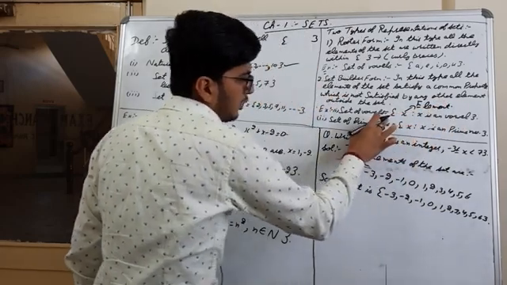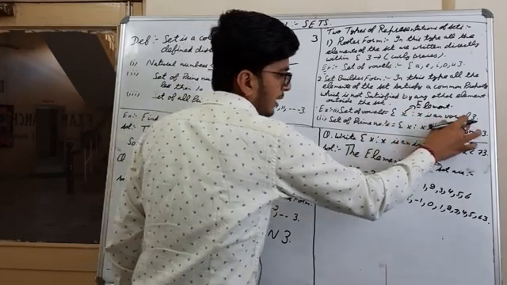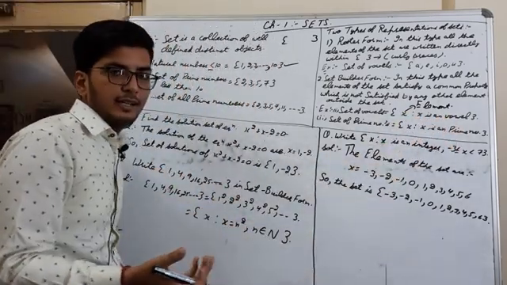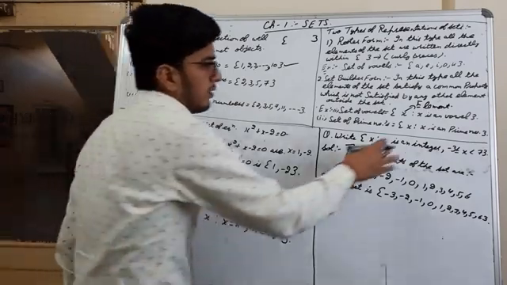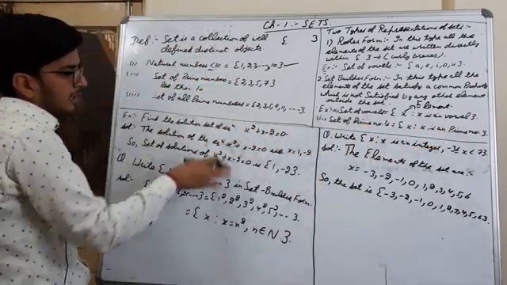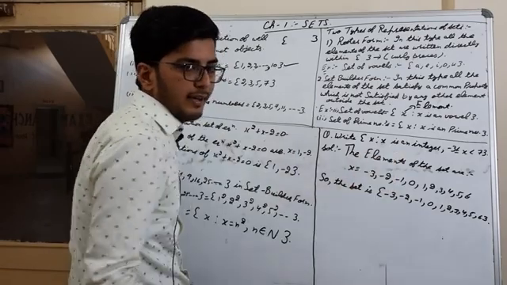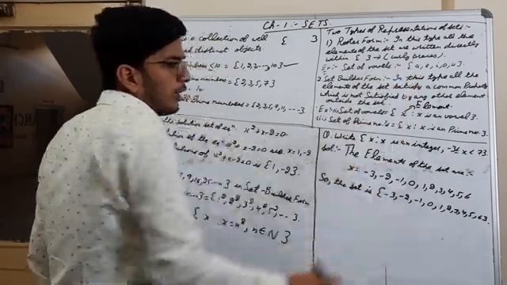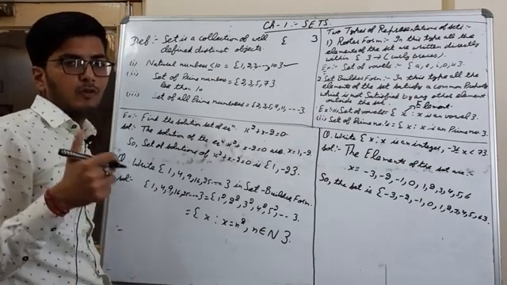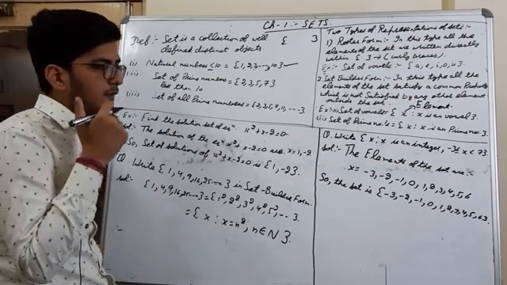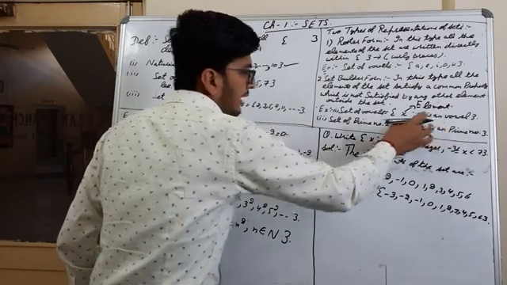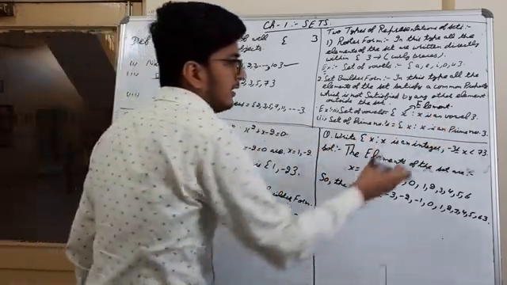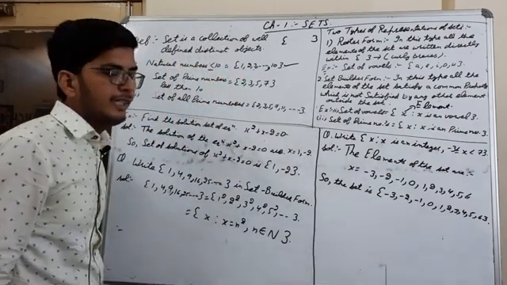All those elements of the set which satisfy a common property, that the element is a vowel, will form the same set A, E, I, O, U. That is the roster form of the set of vowels, and this is the set builder form of the set of vowels. So this is the common property that all the elements satisfy, that they are vowels.